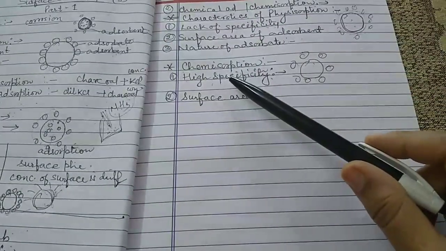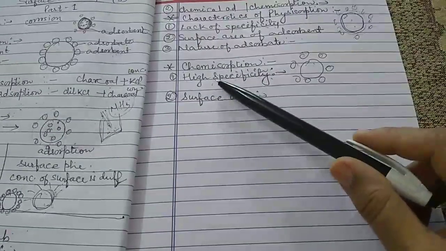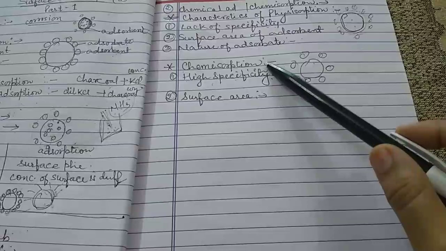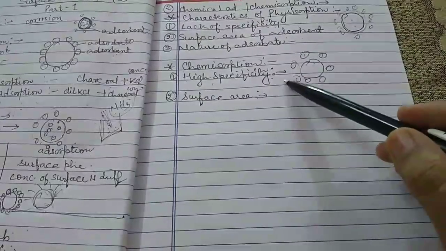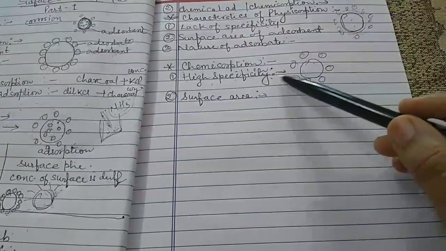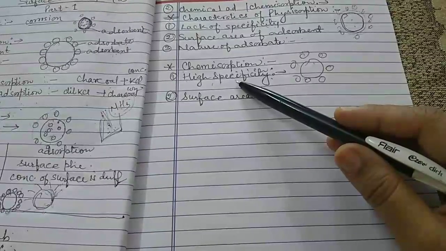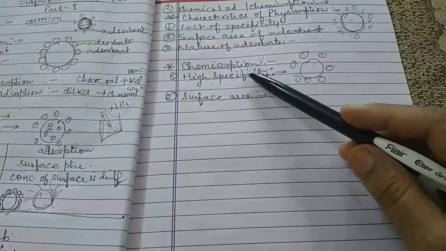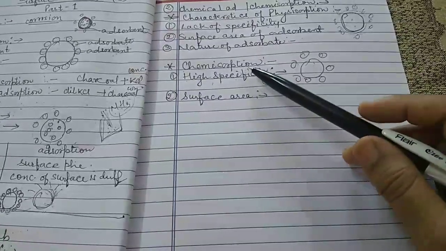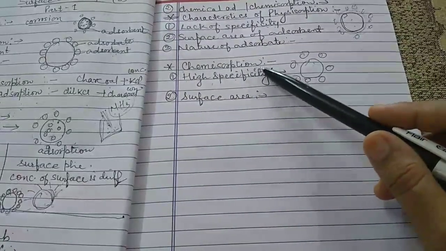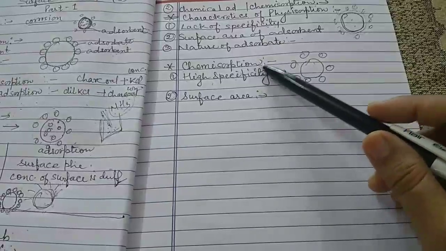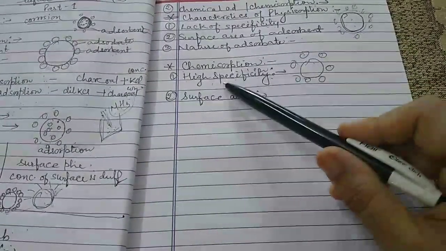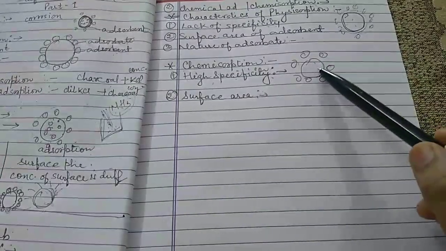Now let us discuss the characteristics of chemisorption. The first characteristic of chemisorption is high specificity. The meaning of high specificity is that chemisorption is highly specific and only occurs if there is some possibility of chemical bonding between the adsorbent and the adsorbate.